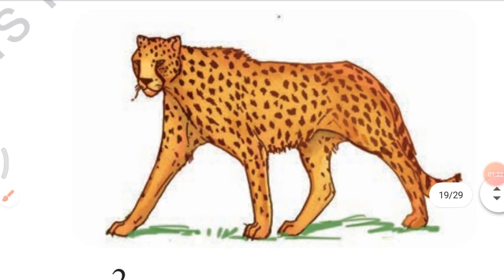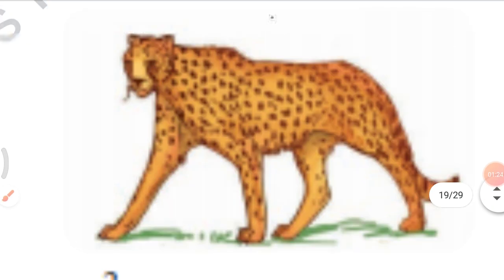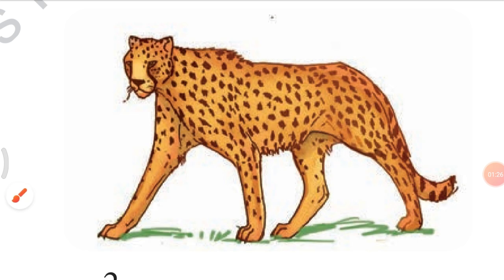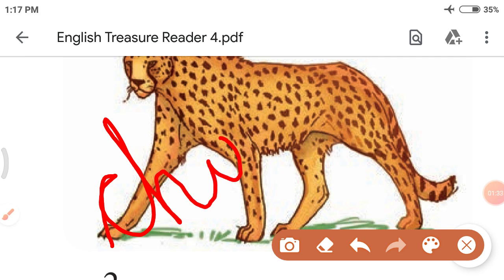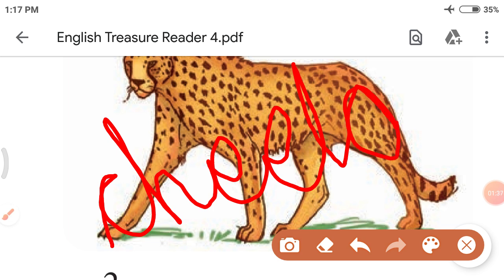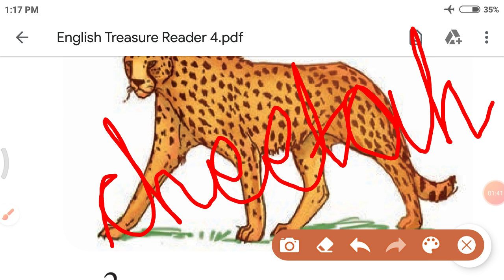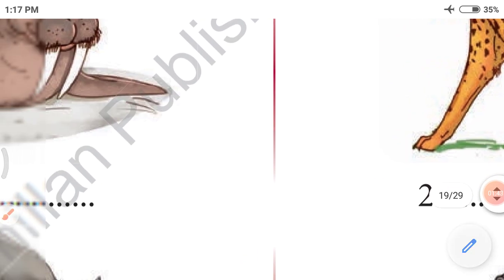Next one is cheetah. Which animal is this? Cheetah. What is the spelling? C-H-E-E-T-A-H. Cheetah. Right?